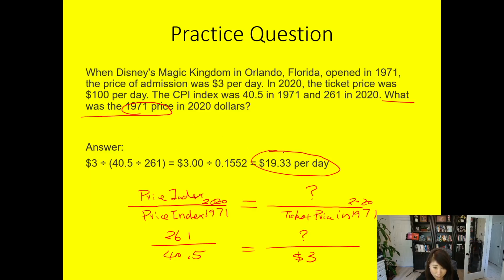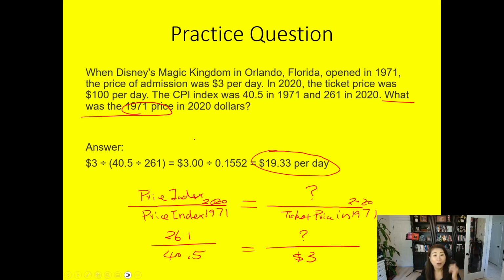The conclusion here is that if the Magic Kingdom only considered inflation, the price should be only $20. The reason it became $100 is that there are other economic factors, like I talked about. First, the quality of the goods improved. We're adding more rides, more risky rides, more insurance. And second, we have more demand for the Magic Kingdom because the tourists now are global tourists, no longer just from the United States.